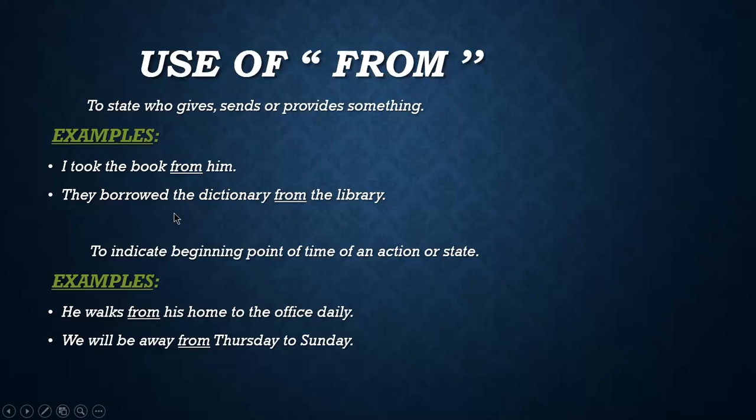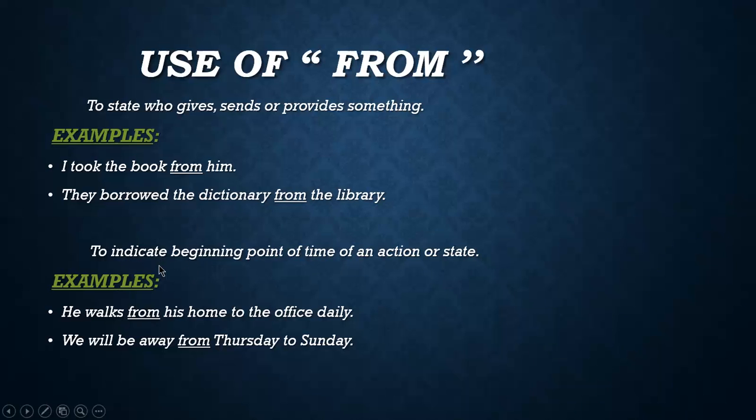They borrowed the dictionary from the library. Many books are present in the library, so the person has taken the book from the library. The library is the place which provides books to the people, and because of that, it is written that the dictionary has been taken from the library.